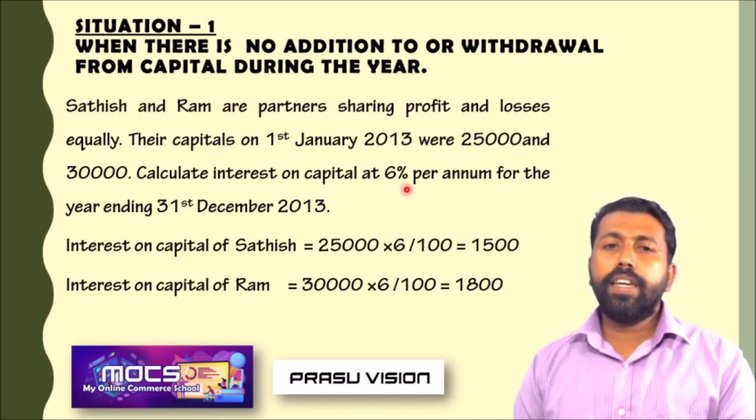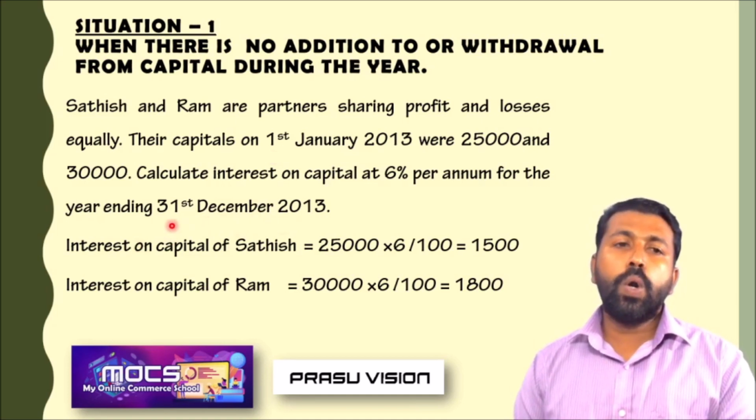And for the period, we have to look at the accounting period. The accounting period is from 1st January to 31st December. So no more confusion, we have to calculate the interest for the whole year.